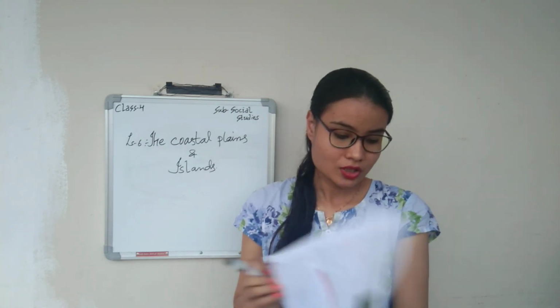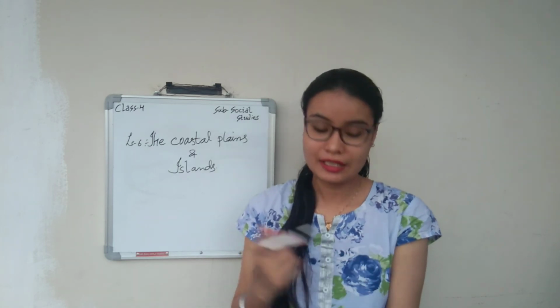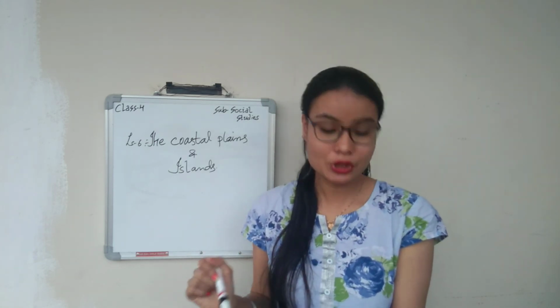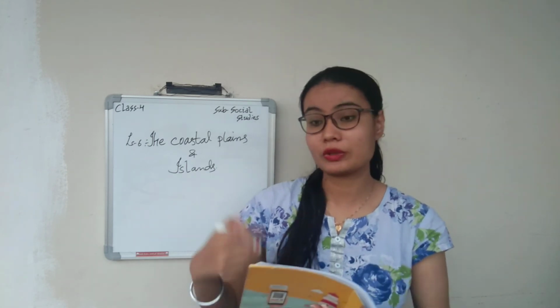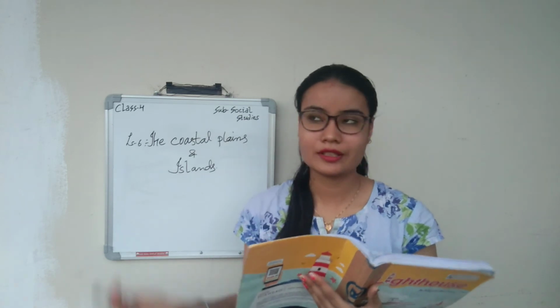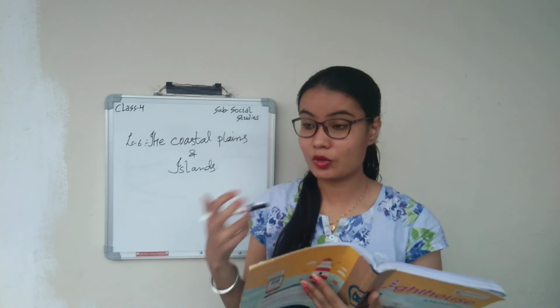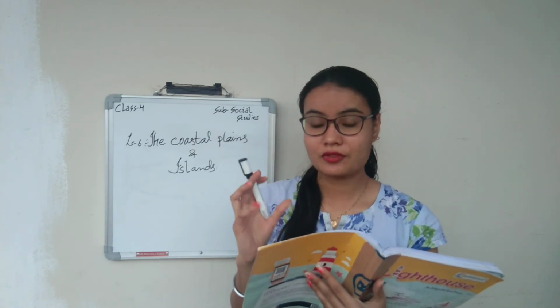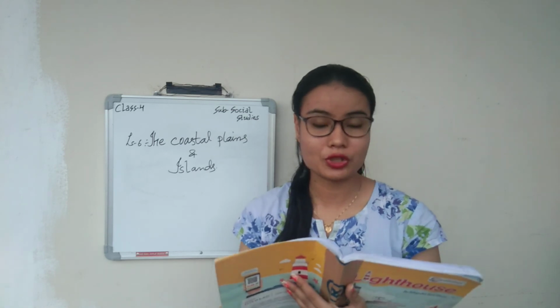Today you go through this lesson and then watch my video, and then I'll send you the animated video of life in the coastal plains, like how do people live, what do they eat, what crops do they grow, or what type of work they do, either there are industries or not, वो कैसे रहते हैं, उनका पहनावा कैसे है, उनका डांस क्या है, उनके फेस्टिवल्स क्या हैं, everything they will explain to you.